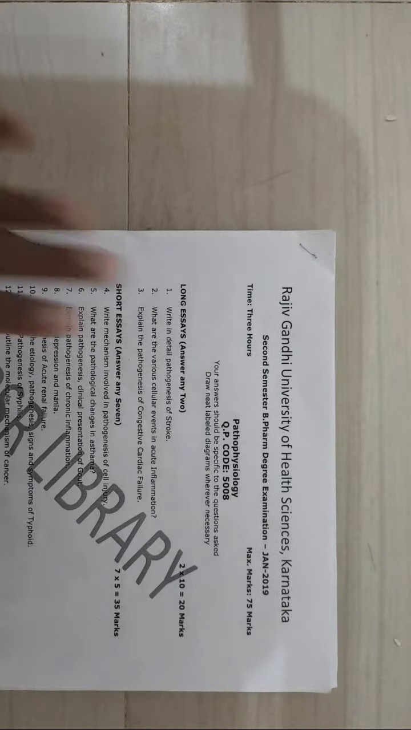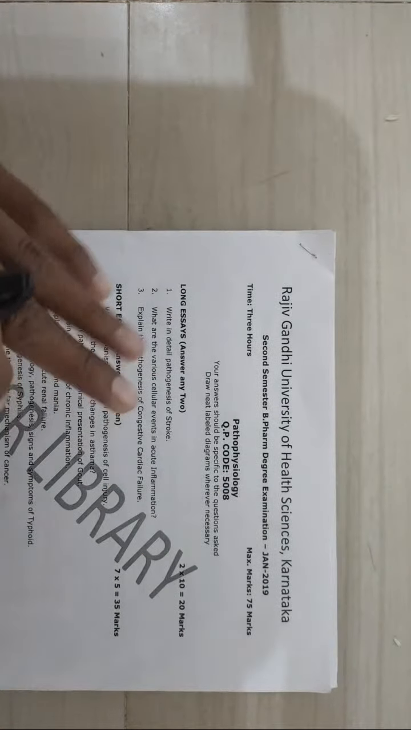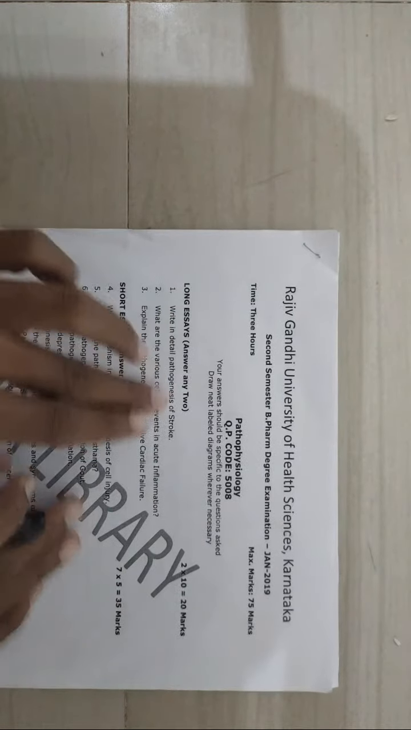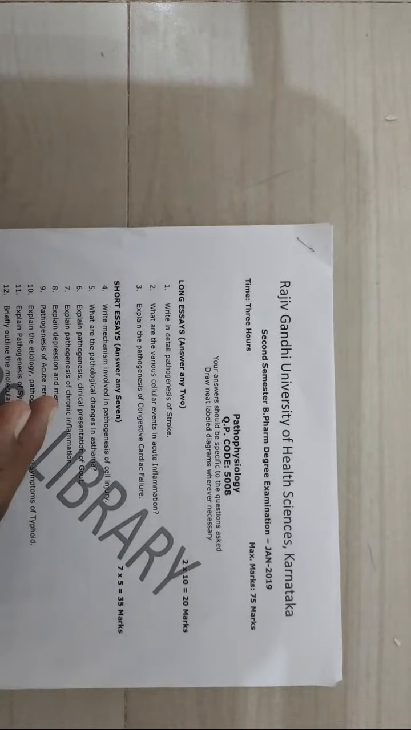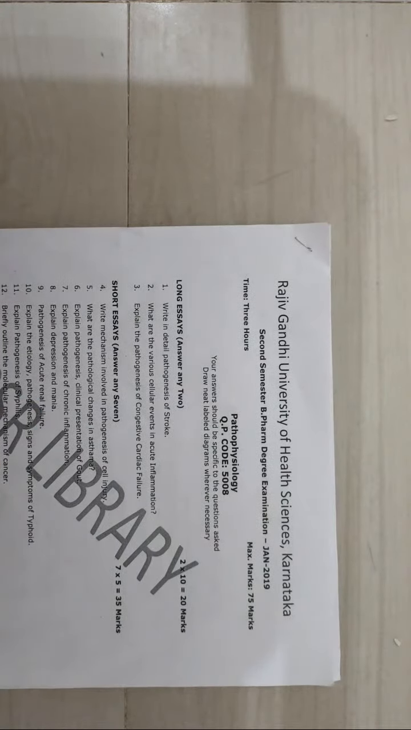Let's start. See, now I will directly come to the point. Write in detail the pathogenesis of the stroke, 2019 question paper. Now what should I write in the stroke pathogenesis? If you directly write only the pathogenesis of the stroke, then definitely you will get 3 marks there.